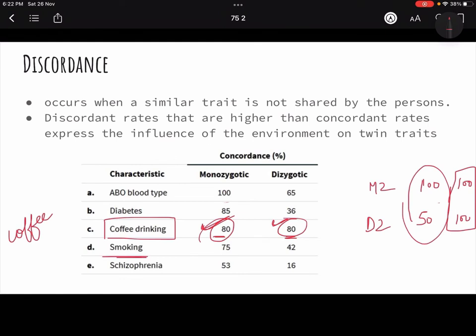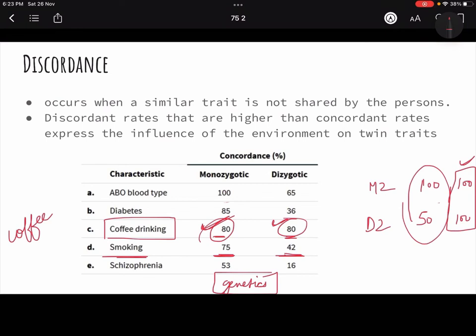ठीक है? In case of smoking, 75% chances are there that if we have monozygotic twins, they are going to smoke. In case of dizygotic twins, only 42% chances are there that both of them are going to smoke. That means even in smoking, we can say genetics plays a part. Genetics has a role to play, because environment तो दोनों के लिए same है. It is the same for the dizygotic, it is the same for the monozygotic. So why are monozygotic twins more likely to smoke? Because their genes are also the same. That means genetics plays a part.